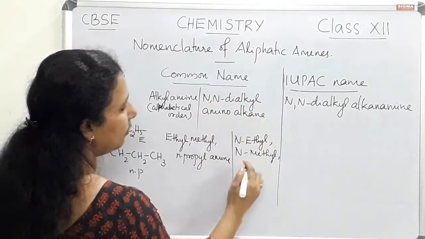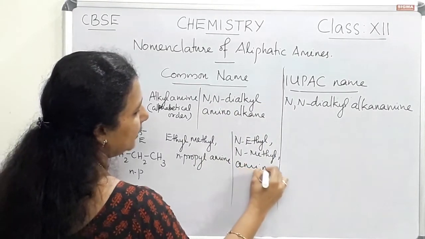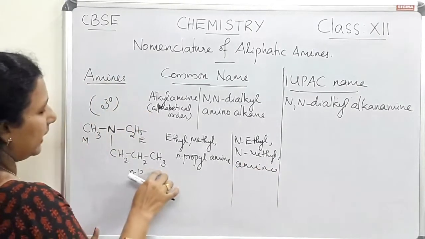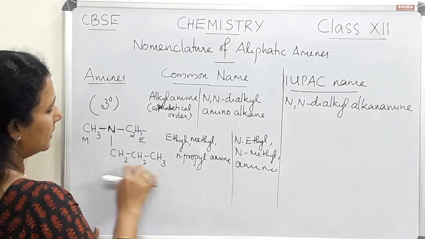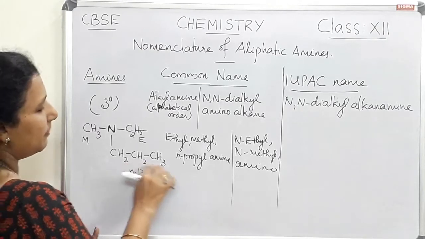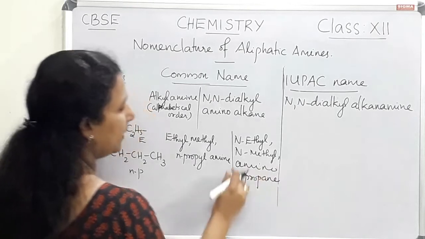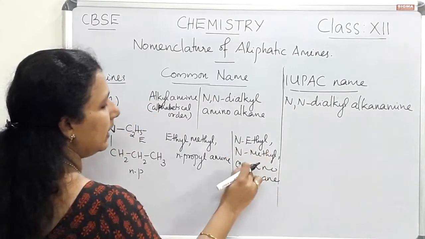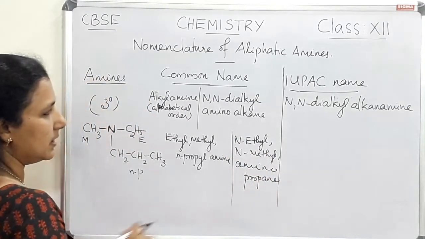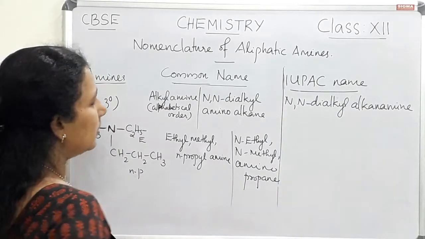Then comes amino alkane. Alkane part is the parent chain, parent alkane, that is propane, amino propane. So N-ethyl, N-methyl, amino propane, that is the other way of writing the common name.